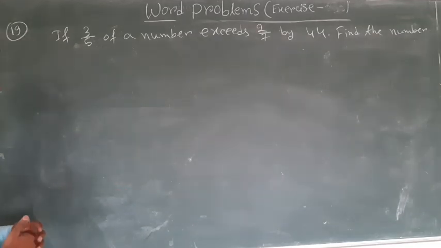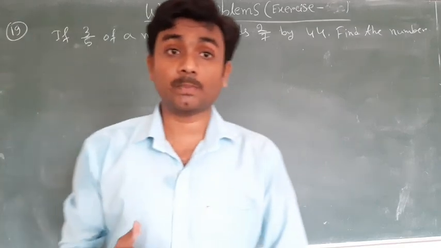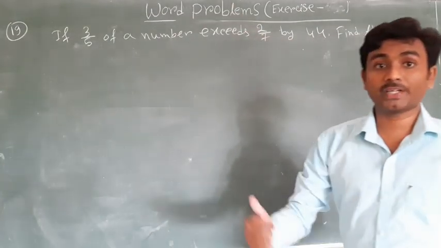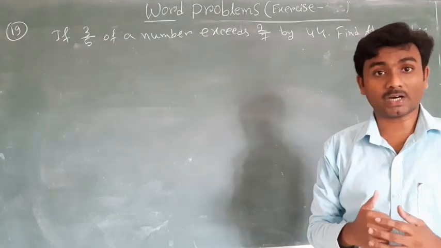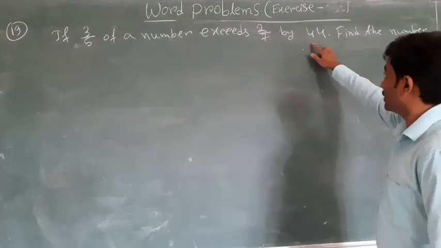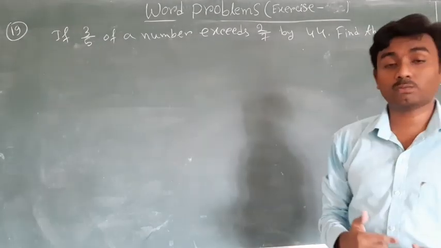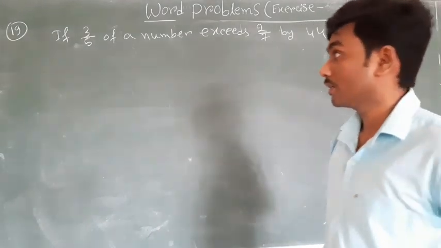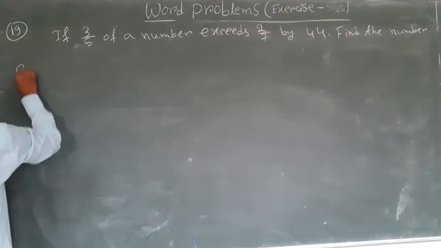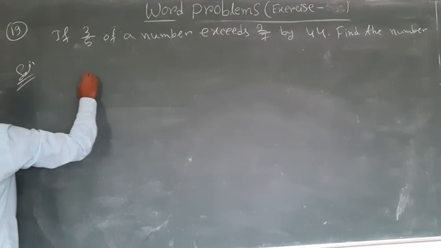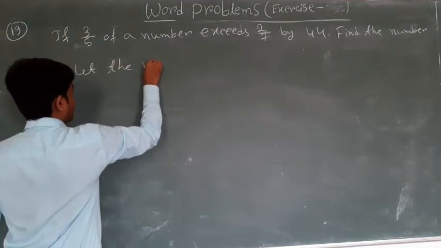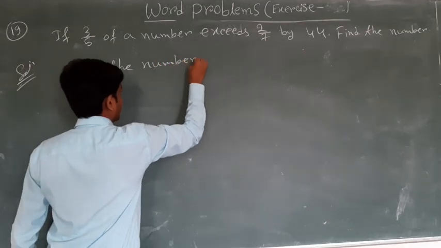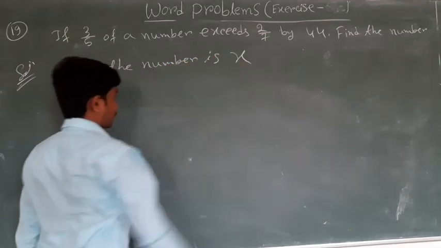3 upon 5 of a number exceeds 2 upon 7 by 44. That means 3 by 5 parts of a number is greater than 2 by 7 parts. By how much? By 44. So we have to find what the number is. So let the number be x.